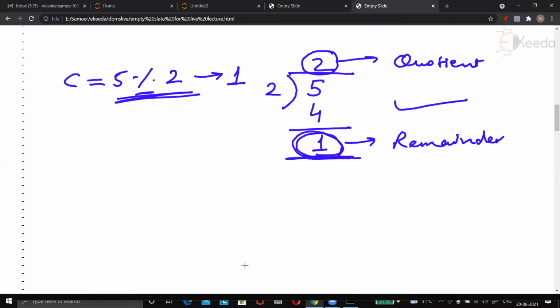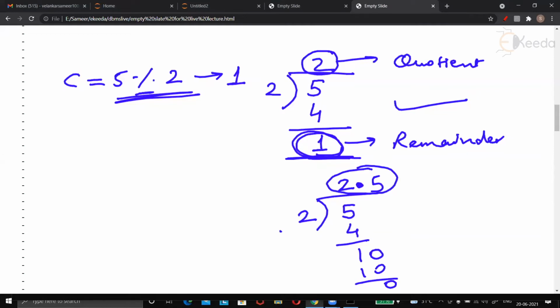Now somebody might quarrel here. You may say, sir, what are you saying? This is not the way we divide 5 with 2. When we divide 5 with 2, we say 2 2s are 4, then 1, and then we put a point here, and then we put a 0 here and say 2 5s are 10, and the remainder is 0. Remainder is 0 and the quotient is 2.5. And you are asking, how come you are saying that the remainder is 1?